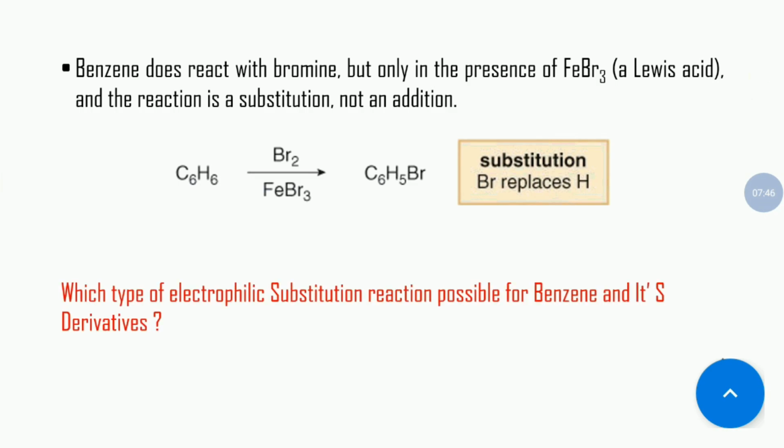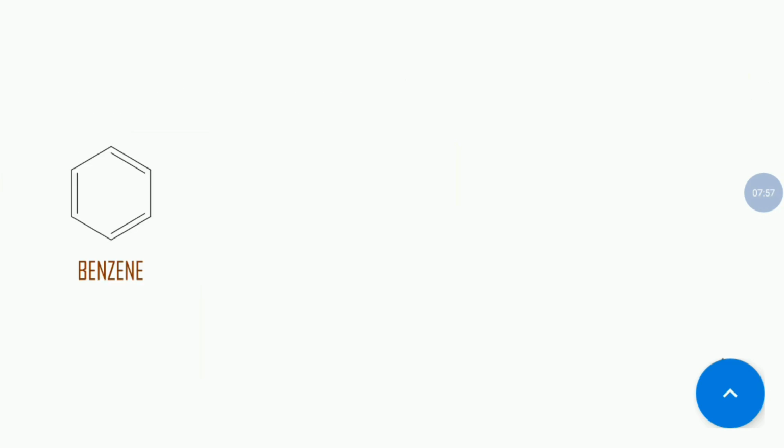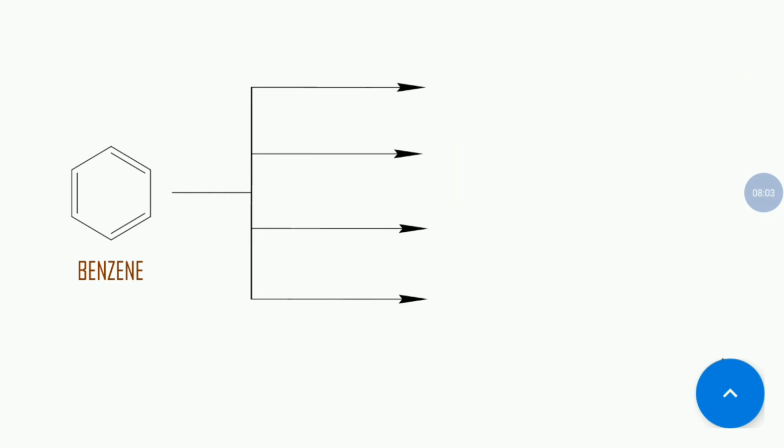Now, which types of electrophilic substitution reaction are possible for benzene and its derivatives? Let's see. So here is our benzene. There are lots of electrophilic substitution reactions possible for it, like halogenation by chlorine electrophile, bromine electrophile, or iodine as electrophile. Next, sulfonation.